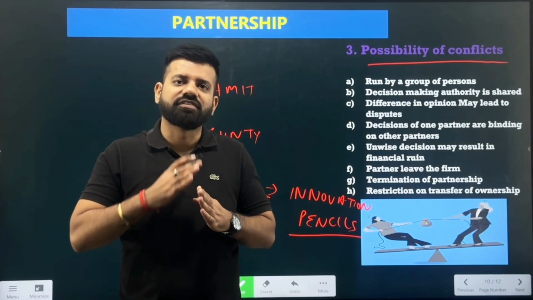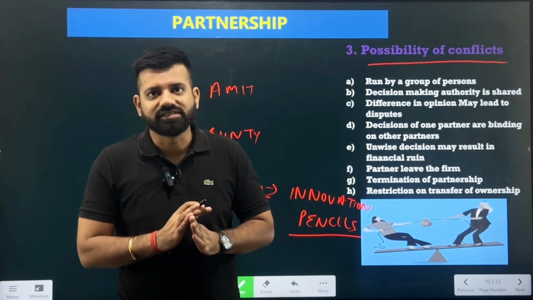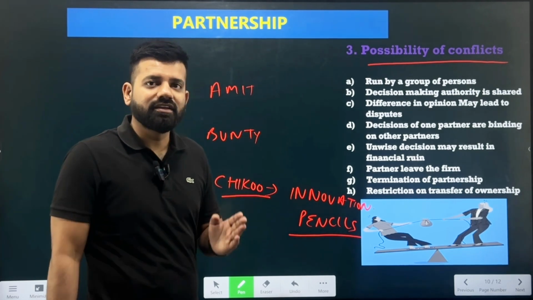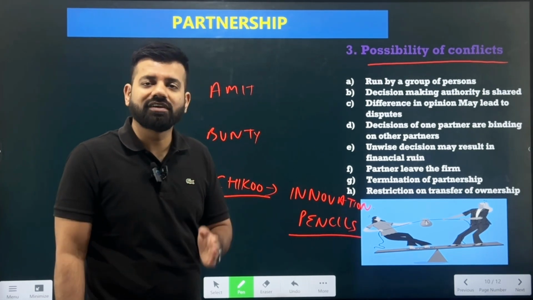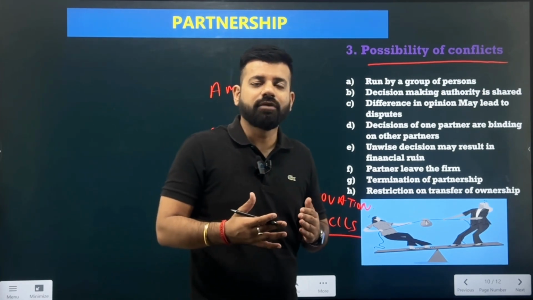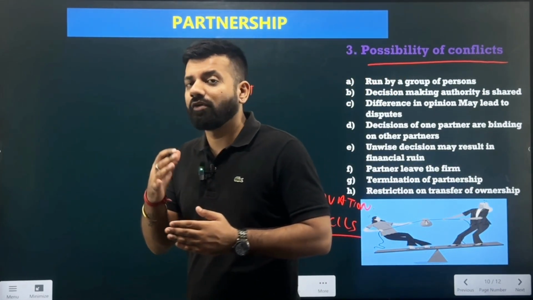The business has sufficiently expanded itself in terms of pens. Now they are thinking of starting with pencils. If A and B, that is Amit and Bunty, do not agree with the options of Chiku, with the innovative ideas of Chiku, there can be conflicts. Because Chiku is taking the time to bring innovative ideas, he is coming up with ideas which can generate profits for the business.